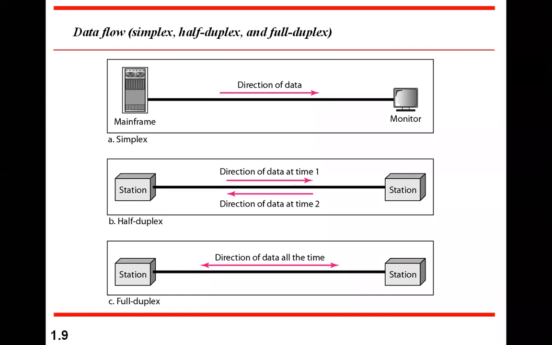Both can act, but on turns. That is called half duplex communication. And the further improved one is full duplex, where each station can work as transmitter and receiver simultaneously. While it is transmitting, it can also receive. That type of communication we call full duplex.